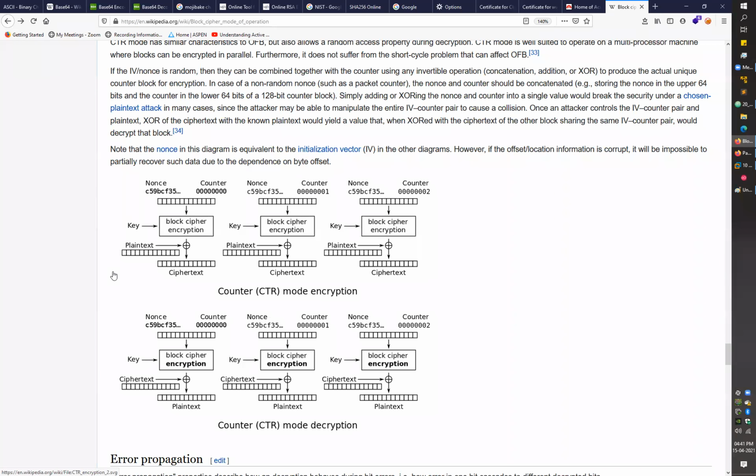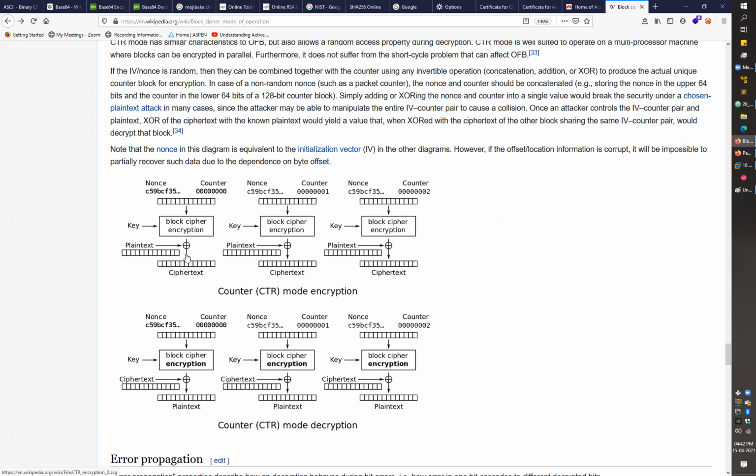Other than OFB, we have the counter mode, in which you have to specify a few different values as well. You have to specify the plain text and the key. With that key value, your system will automatically generate the nonce value, or you can say a random value. Again, according to the timestamp or the IP address, different values could be used to generate the nonce value. Your system will generate a nonce value here, and use a counter variable just to count the number of blocks.